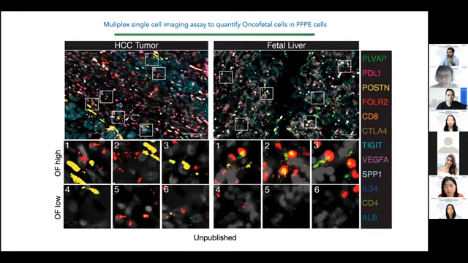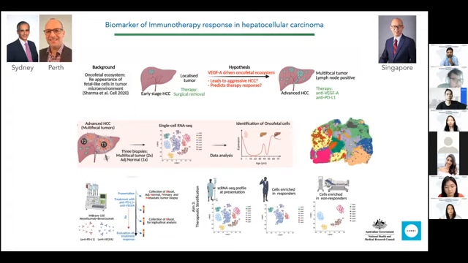Finally, once we know that the oncofetal ecosystem has some implication in predicting response after surgery, now in collaboration with peers and other clinical collaborators in Australia, we have launched this study where we're looking into advanced HCC via biopsy. We are biopsying these patients in Perth, and we're looking into whether we can predict the response to immunotherapy in these advanced stage HCC, which was recently funded by NHMRC last year.